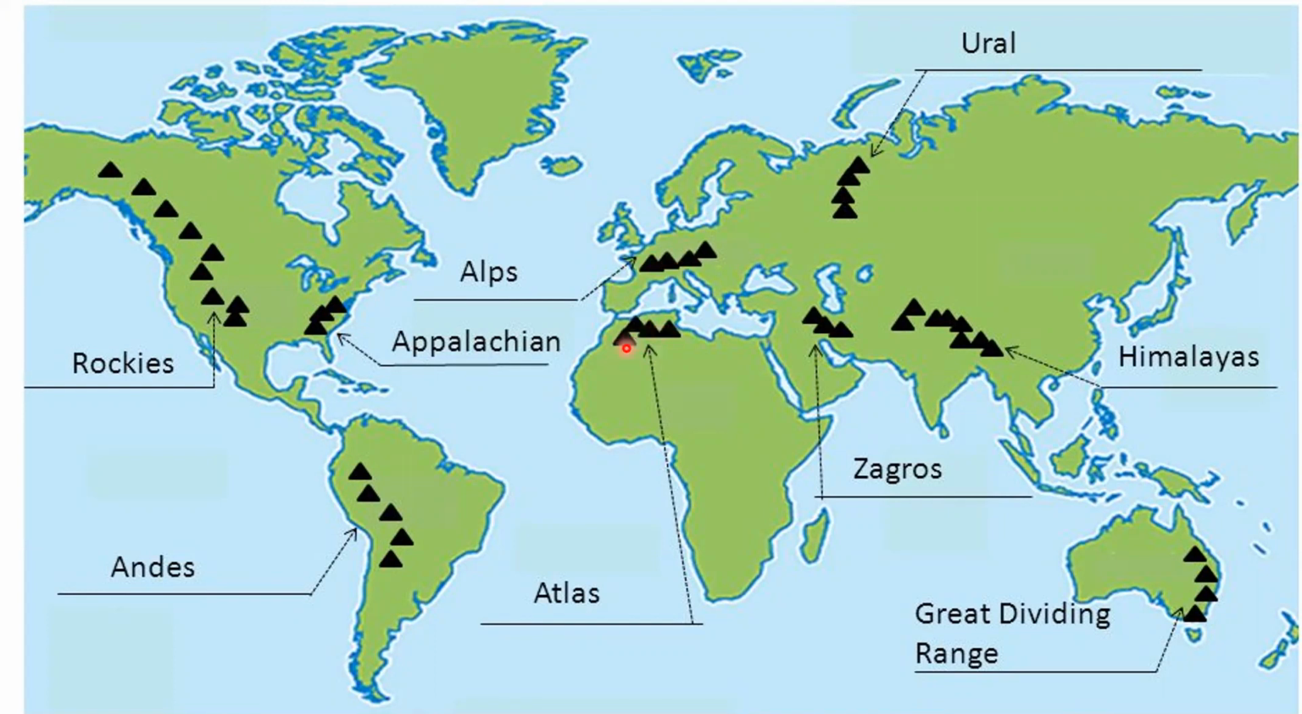But the highest peak of Africa is not in Atlas. It is Kilimanjaro, which is here. And Zagros, it is in Asia. Ural Mountains separate Asia and Europe. Himalayas, the highest mountains of the world, are found in Asia. And Great Dividing Range is the mountain range of Australia.